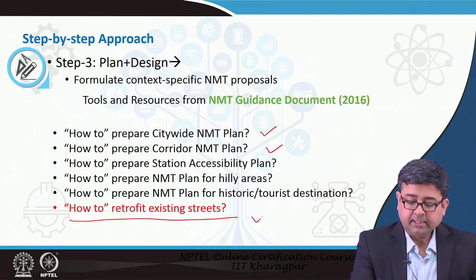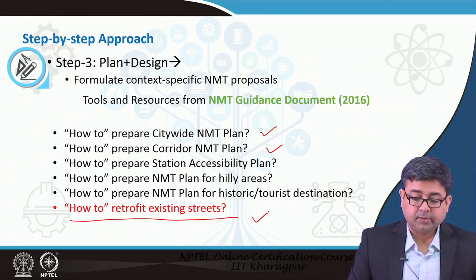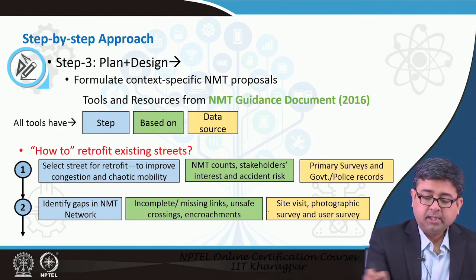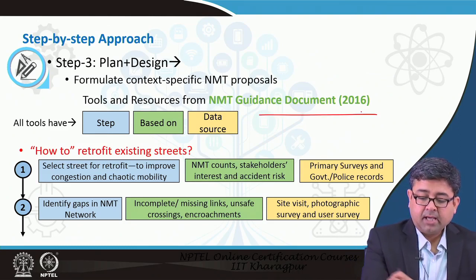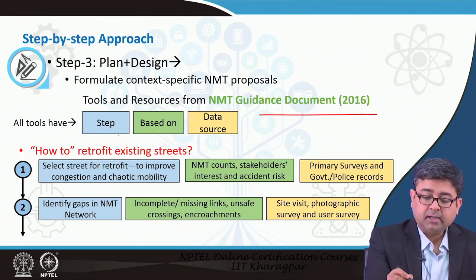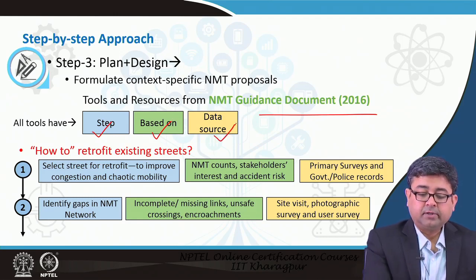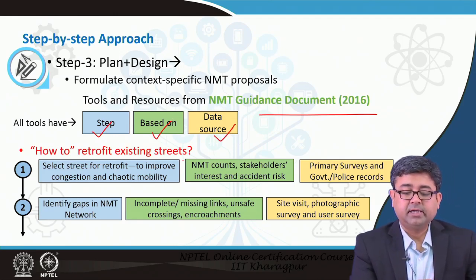So, let us look into a step by step quick example of how to do that. All of the tools in the guidance document are usually color coded and they have three things involved in it. It shows what to do, what that step is based on, and where you get the data from. So, for example, how to retrofit existing streets.